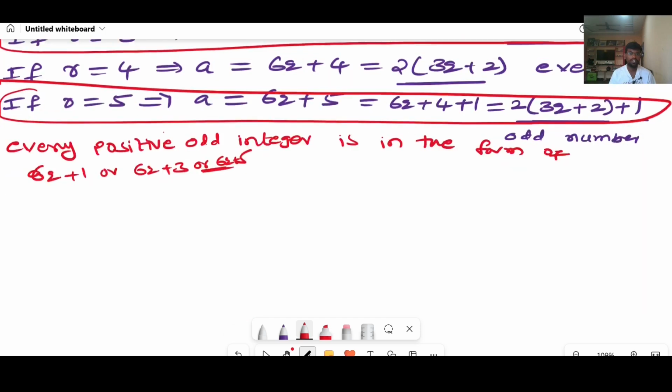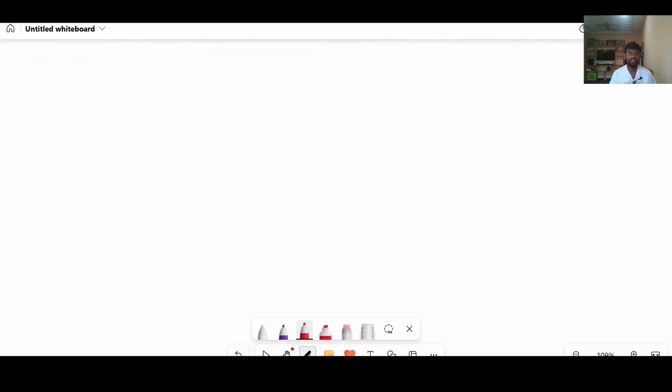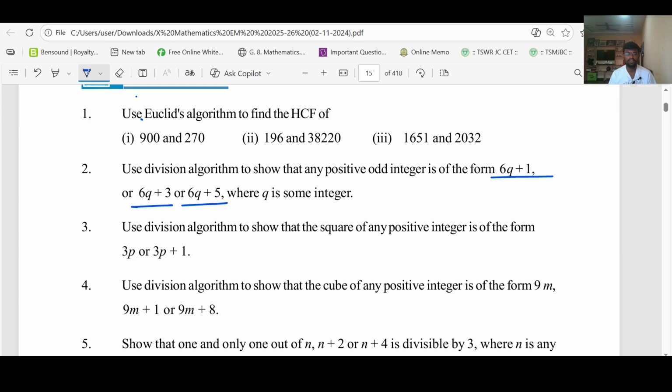And coming to the next question. What is that next question in your textbook? Use division algorithm to show that the square of any positive integer is of the form 3p or 3p plus 1. He did not mention any positive odd integer or even integer. He mentioned only positive integer. We have to take a as a positive integer now, right?